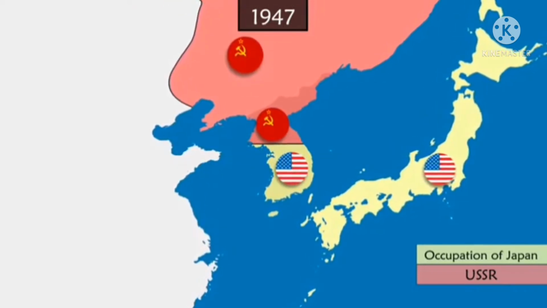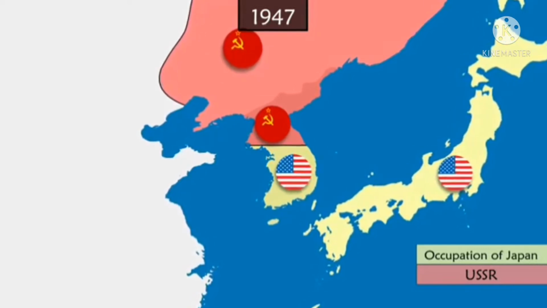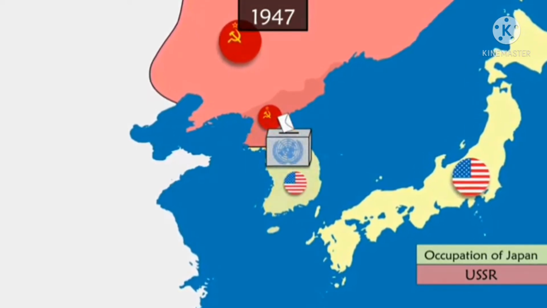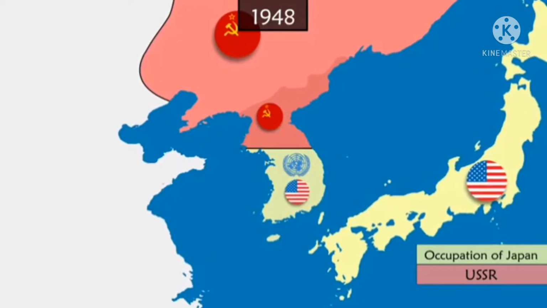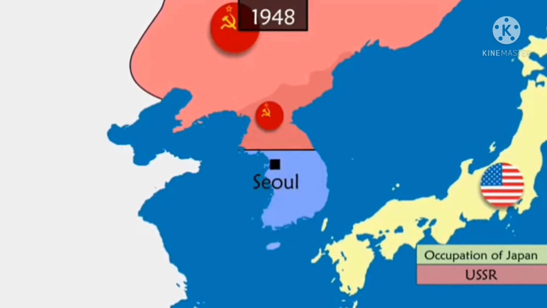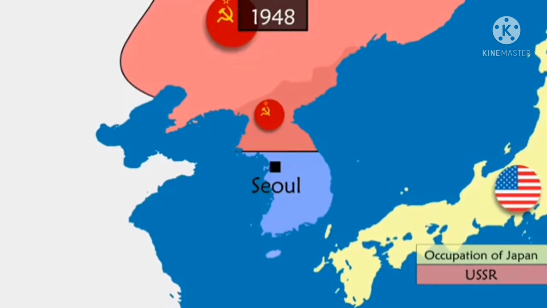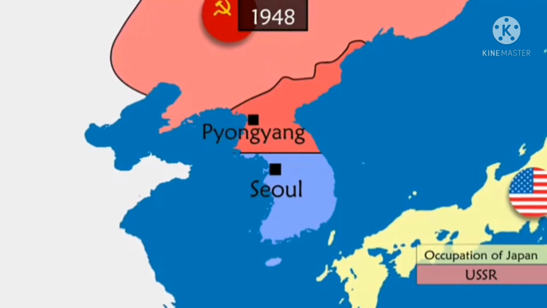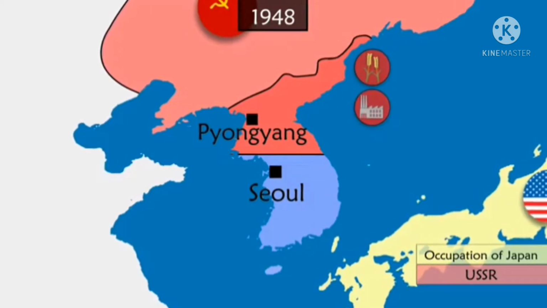In 1947 begins the Cold War between the Soviet Union and the United States, and the two powers can no longer agree on the Korean Peninsula. The United States proposes elections in the region under the umbrella of the UN, but the USSR refuses. Nevertheless, these elections take place in the south, giving birth to the Republic of Korea, or South Korea. In the north, Kim Il-sung, a former communist commander backed by the Soviet Union, comes into power. The Democratic People's Republic of Korea, or North Korea, is created and the foundations of a communist regime are laid, with agricultural land redistributed and industry and economy nationalized.